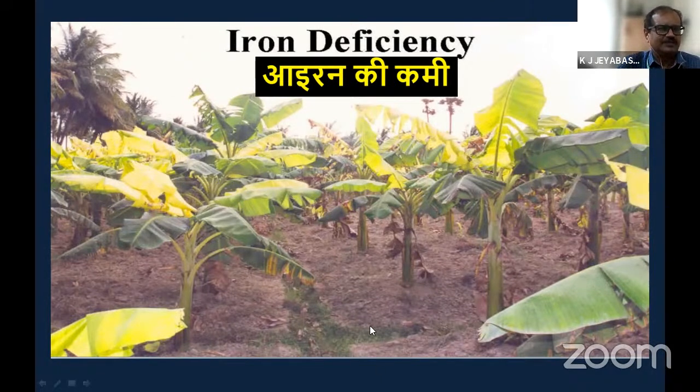So even though the soil is rich in iron, the plant is not able to absorb it because of the high pH in the soil. So that is another reason. pH plays a major role in the uptake of micronutrients from the soil. So we also have to give emphasis to reducing the soil pH by applying some amendments to the soil. In the management aspect, we have to see all these aspects. Not only the plant system, we have to see the soil system also: the pH of the soil, the alkalinity, the sodicity, everything.